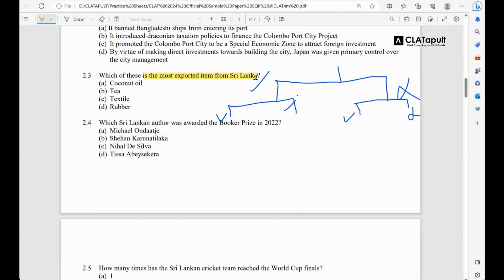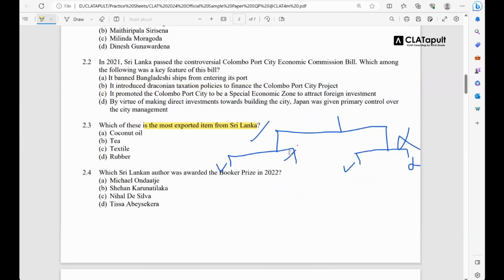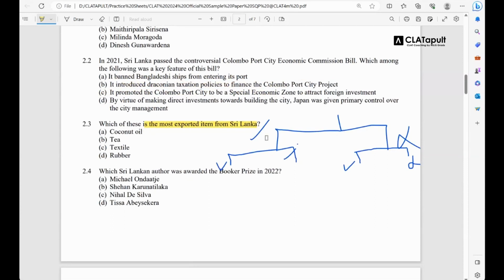तो which of these is the most exported item from Sri Lanka? Now this is not related to this economic crisis. Okay, the entire crisis. So now the chart becomes relevant for us. Even if you know about the economic crisis, even if you're falling in this category, it is not... 2.2 का आंसर C है, पृथ्वा. So this is what I was trying to tell you, that even if you fall under this category or this category, this is not sufficient.